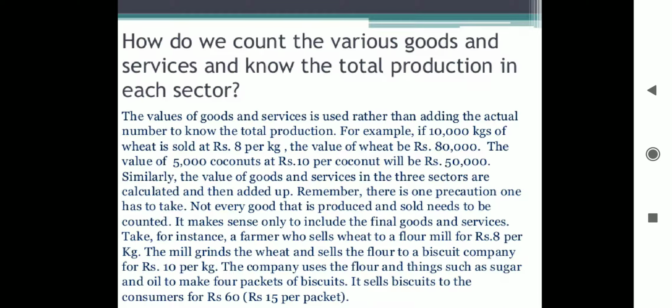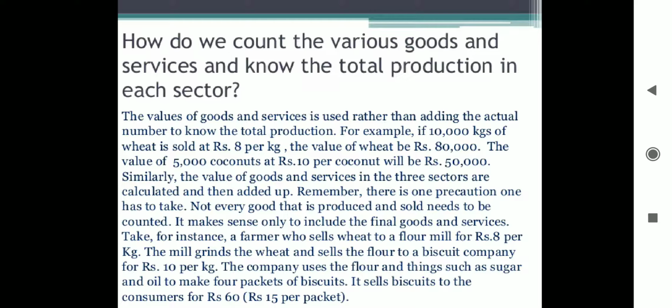Then how do we count the various goods and services and know the total production in each sector? How will we count when everything depends on each other? So the value of goods and services is used rather than adding the actual number to know the total production. For example, if 10,000 kilograms of wheat is sold at rupees 8 per kg, the value of wheat would be 80,000. The value of 5,000 coconuts at rupees 10 per coconut will become 50,000. Similarly, the value of goods and services in the three sectors are calculated and then added up.